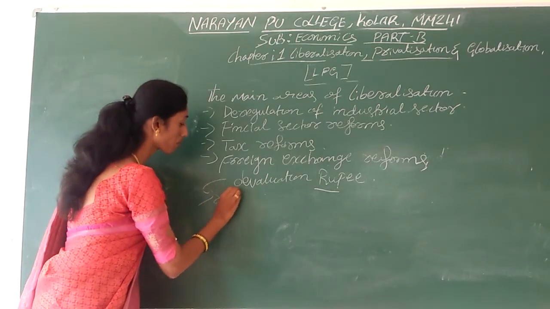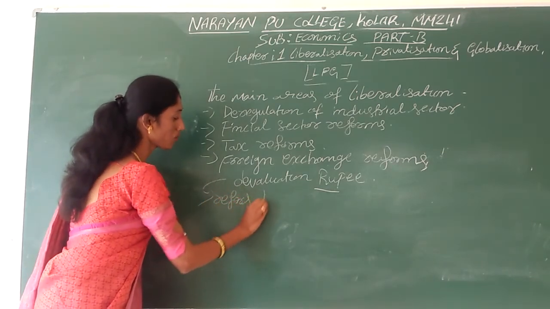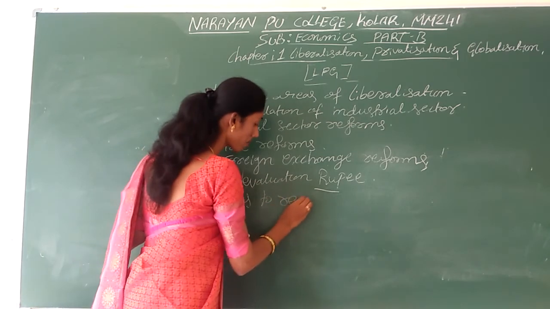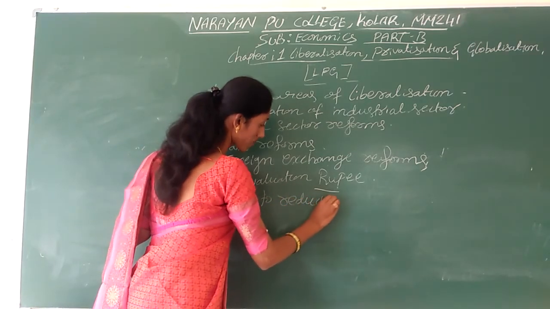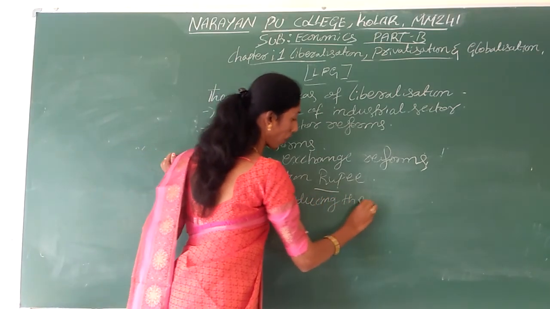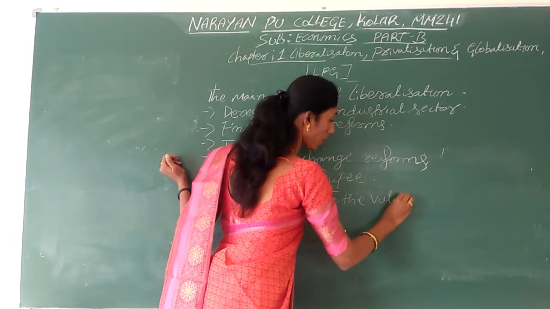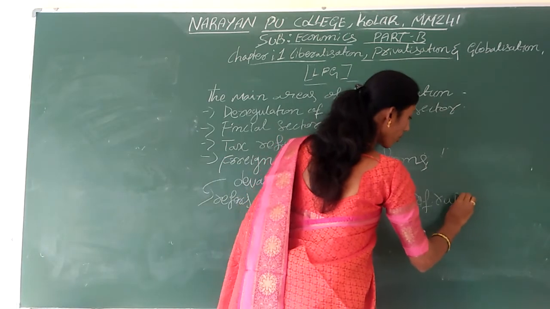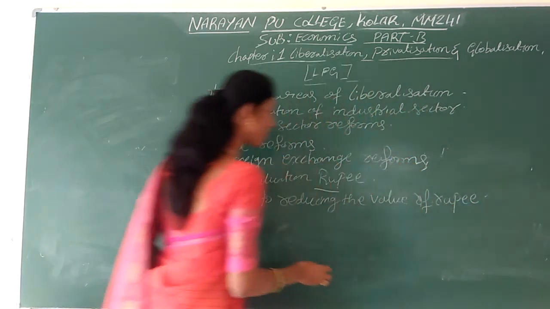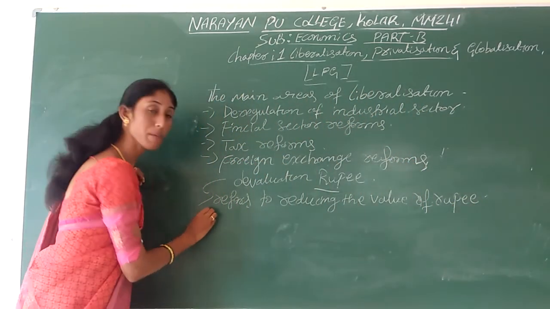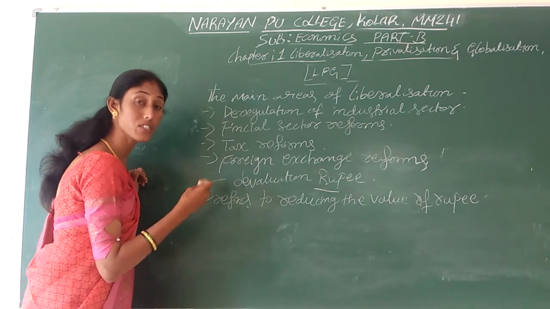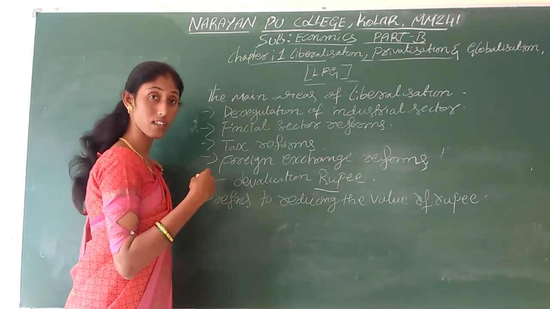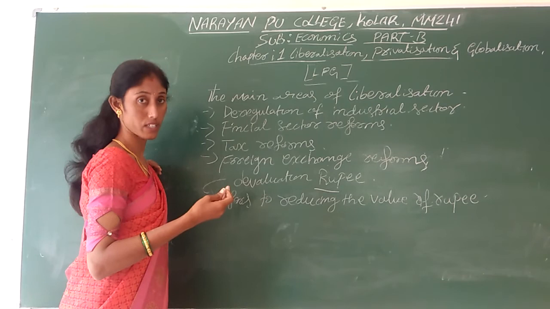Before that, take the meaning of devaluation. Devaluation refers to reducing the value of the rupee. Rupee means our country's currency name. Each country has its own currency and its own value of that currency.